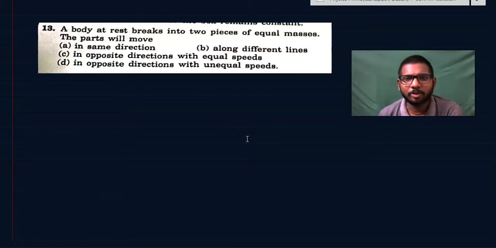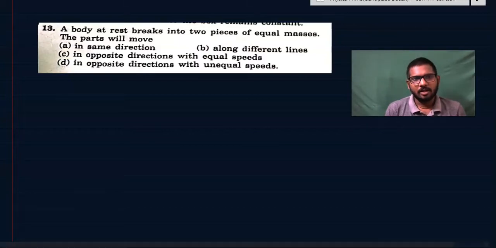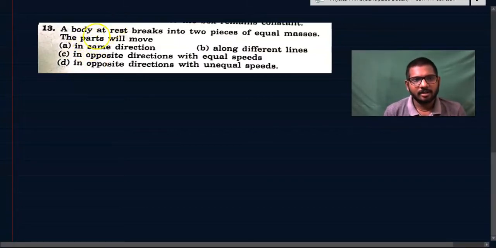Students, let us come back to the continuation video to this topic, center of mass, linear momentum, collisions. Objective 1 from HC1. See this question, students. Question number 13.